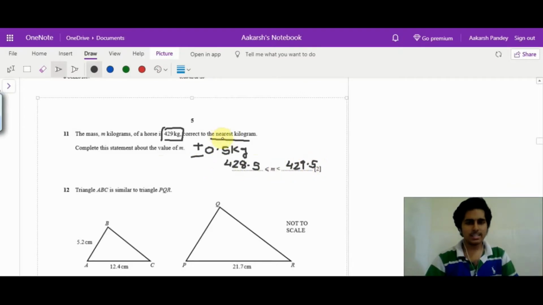If a number is just less than 429.5, we can round it down to 429, and when it is equal to 428.5, we'll round it up to 429, to the nearest integer value. So if it is given to the nearest 1 kilogram, we have to take 0.5 kg on both sides, upper and lower bound.